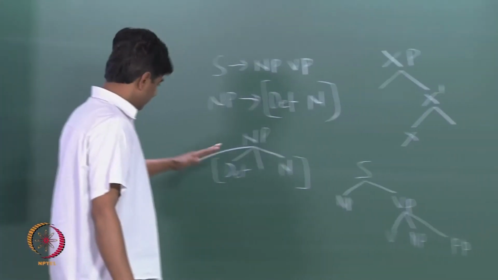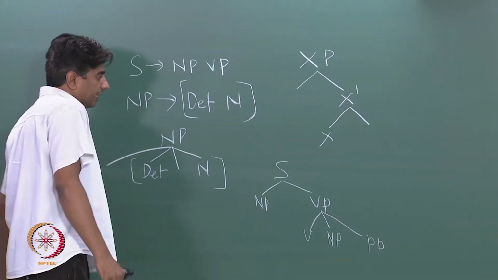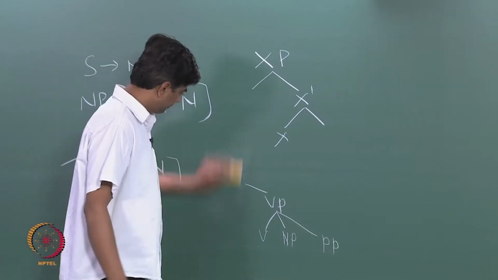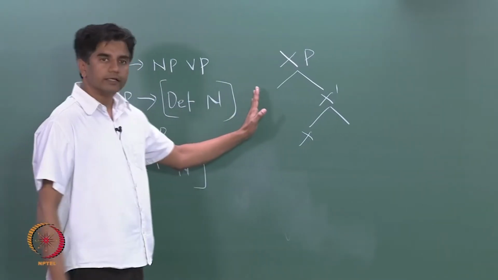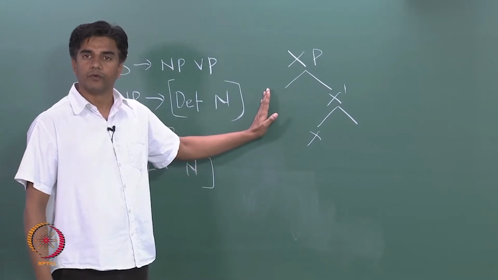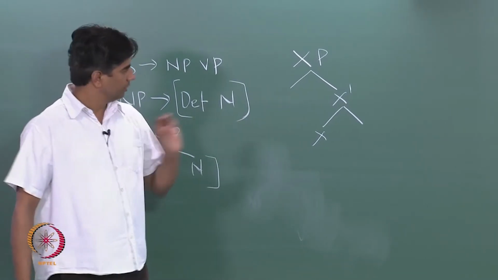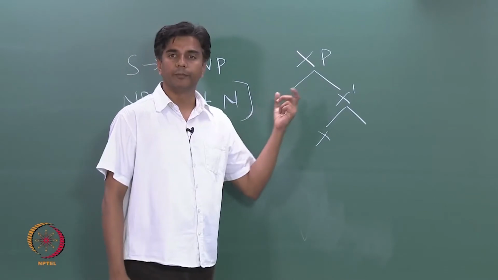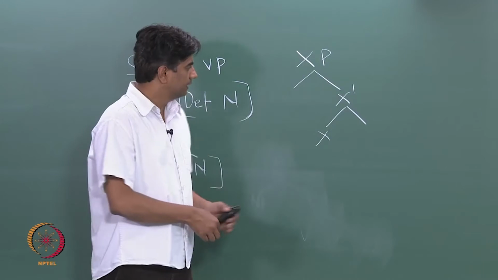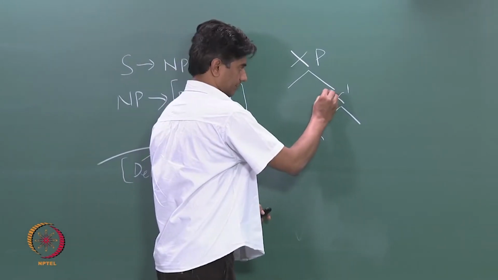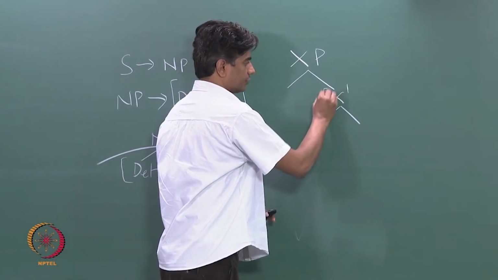Therefore, a little later it became like this one, where the idea was that we are going to have only binary branching, and this notion came up.